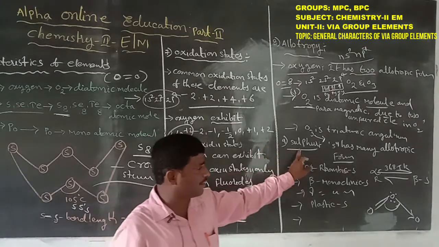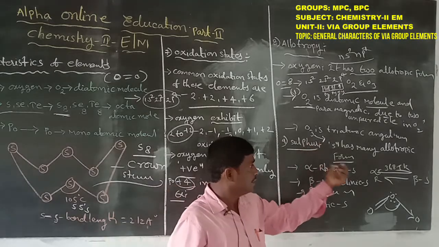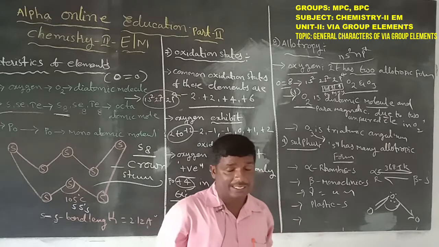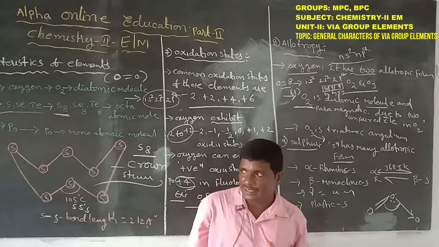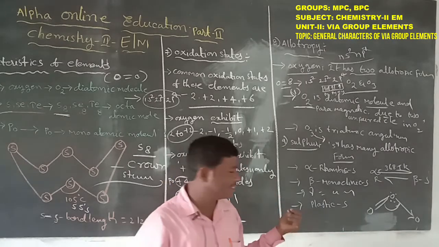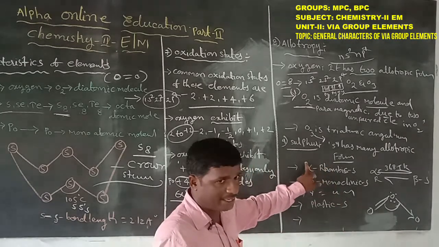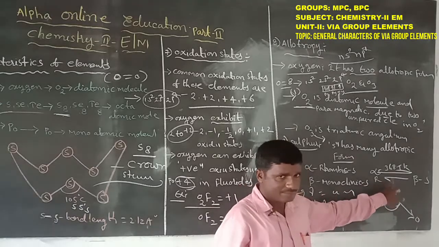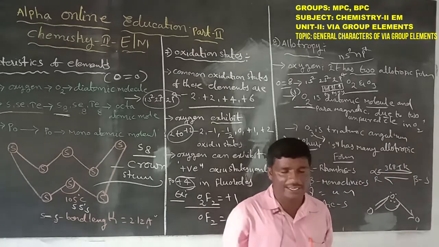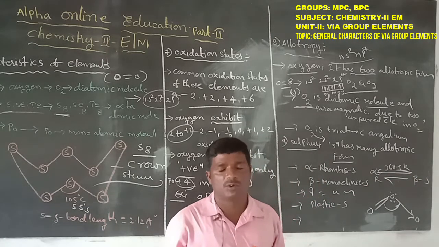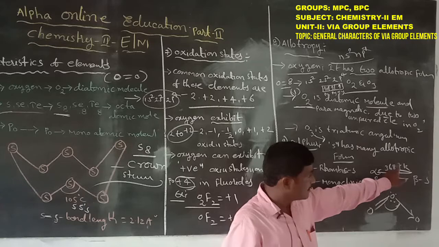The second one is sulfur. Sulfur has more than one physical form, that is, allotropic forms. The first is alpha rhombic sulfur, then beta monoclinic sulfur, gamma monoclinic sulfur and plastic sulfur, and the last one is angel sulfur. The first one, at room temperature, is alpha rhombic sulfur. Alpha rhombic sulfur, when heated to 368.5 kelvin, turns to beta monoclinic sulfur at equilibrium,